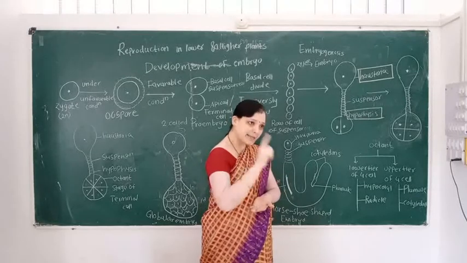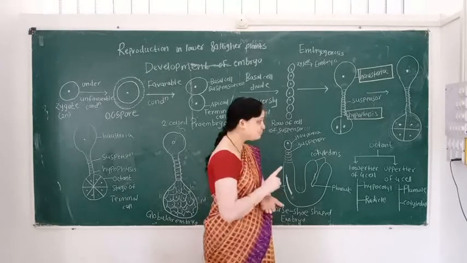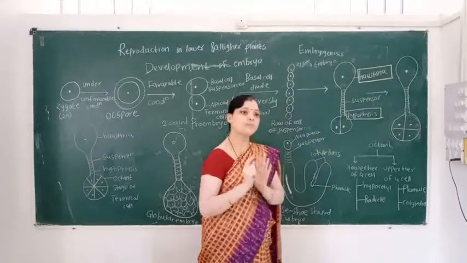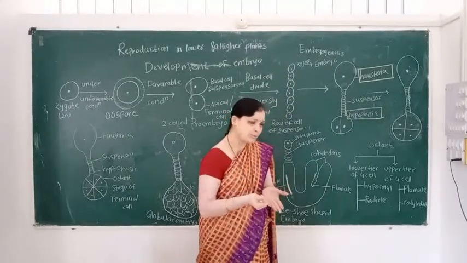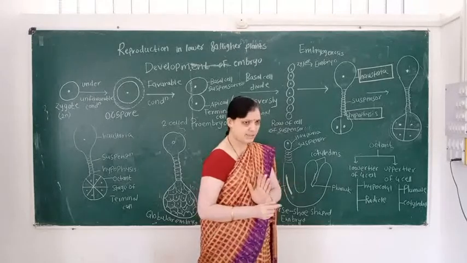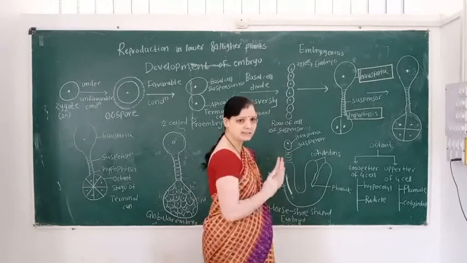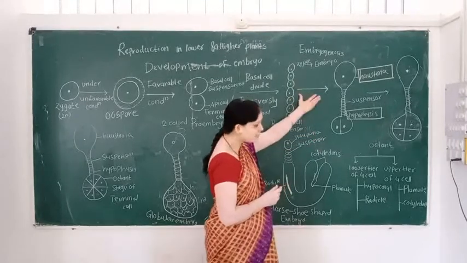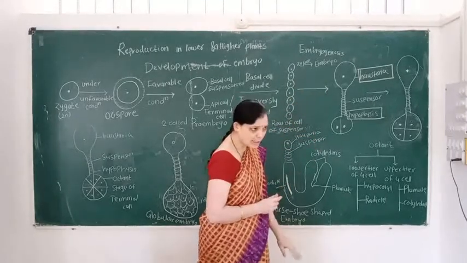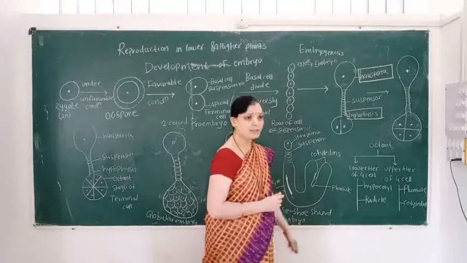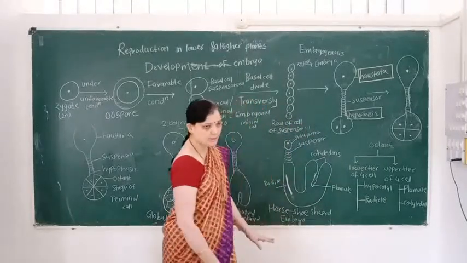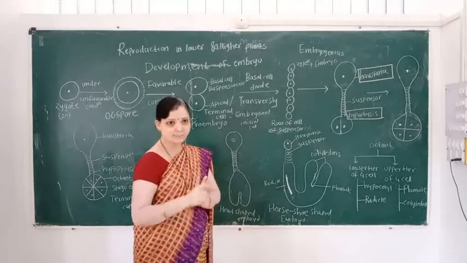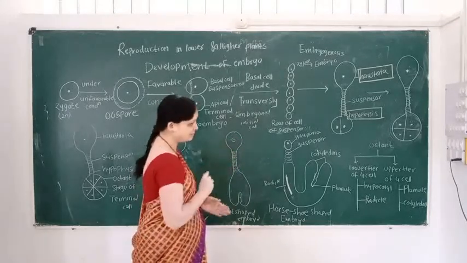Then the basal cell divides and forms a row of cells. How many cells are formed? 7 to 10 suspensor cells are formed. Then the suspensor at the tip forms the haustoria, and at the basal side it forms the hypophysis. This is the division of only the basal cell.